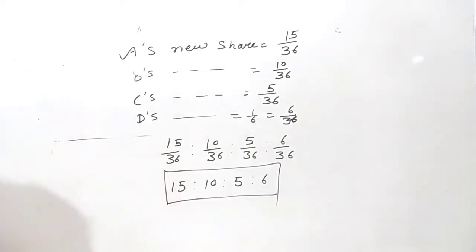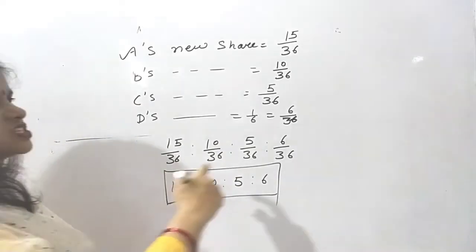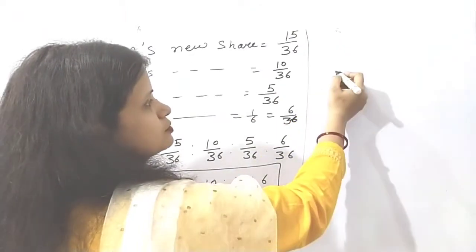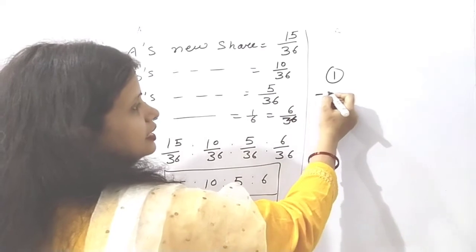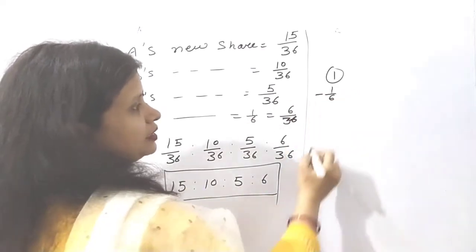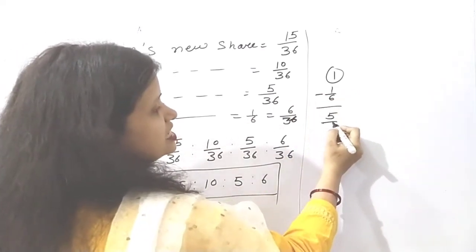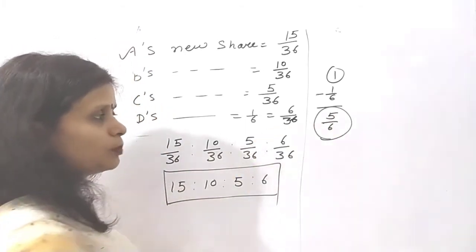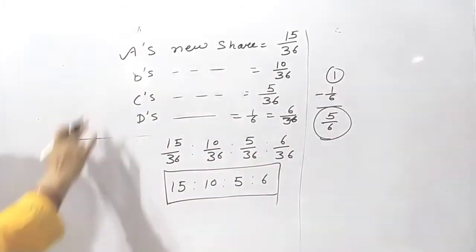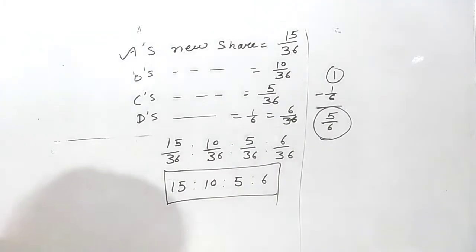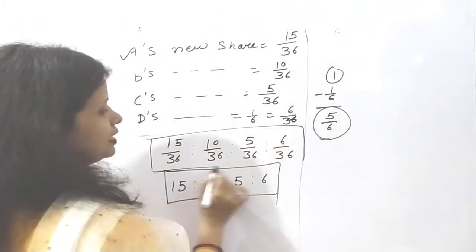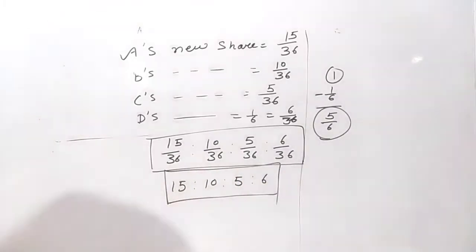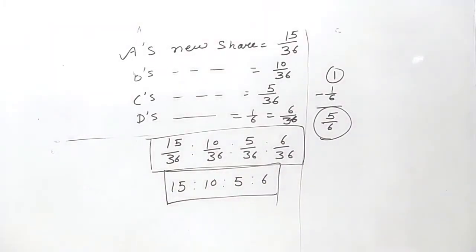So again, I am repeating the steps. First, you will assume the firm's profit to be equal to 1. Then deduct the share of the new partner from it. The remaining profits will be distributed among the old partners in the old ratio. This will be their new share. And then equate the profit share of all the 4 partners to find out the new PSR. This is the very first situation.